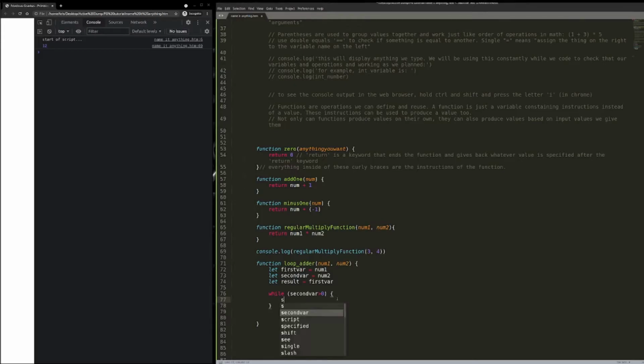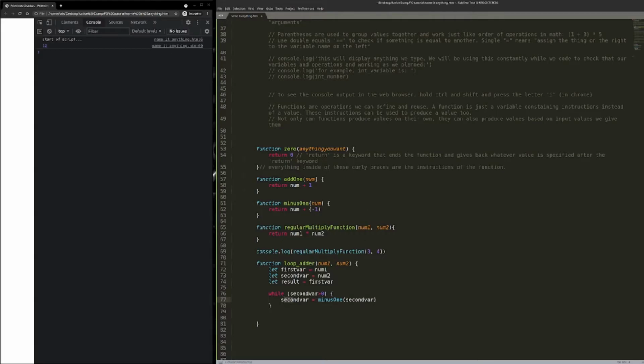So I'm going to write here second var. I have to make sure that it decreases, because if it's always above 0, it's just going to keep looping, right? So let's use our -1 function. Second var equals -1. And we'll put second var inside of it, just so you can start to get a glimpse at how recursion works.